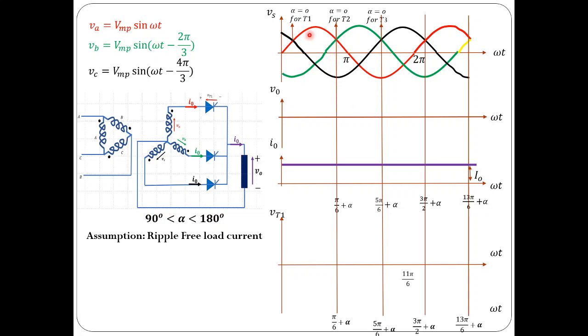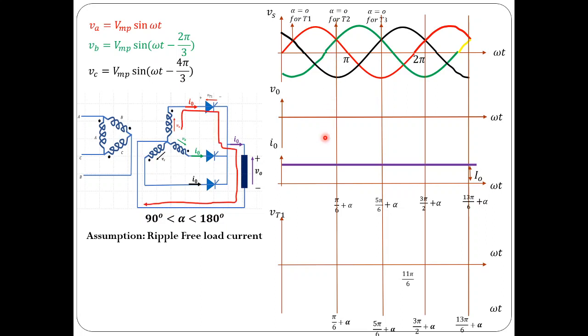Now you can see that this is the instant for alpha equal to 0 for thyristor 1. But let me assume that it is triggered at this instant. So I have taken alpha equal to 120 degrees for simplicity. Now at this instant, thyristor 1 is triggered. If thyristor 1 is triggered, you can see that voltage is already positive. Even though thyristor 2 voltage is also positive, it is not triggered, so it is not going to conduct. Thyristor 1 is only going to conduct from this instant onwards.